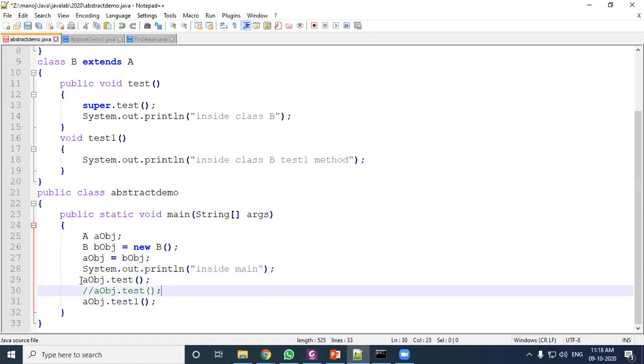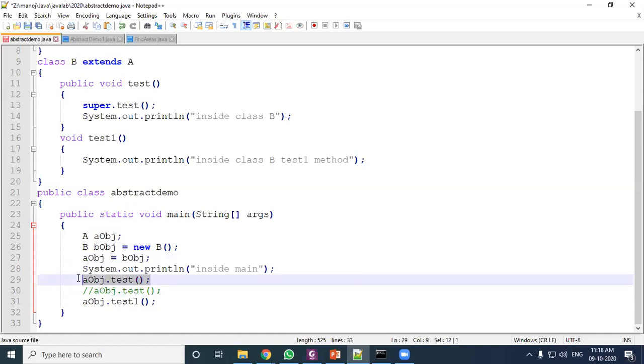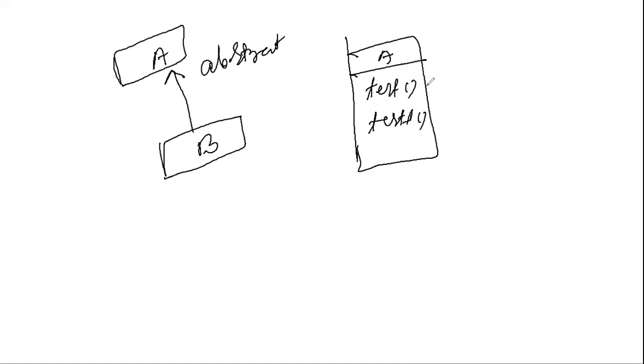After that, AOBJ.test. So this method will be called, which one? Here test is called a concrete method, and this is your abstract method.